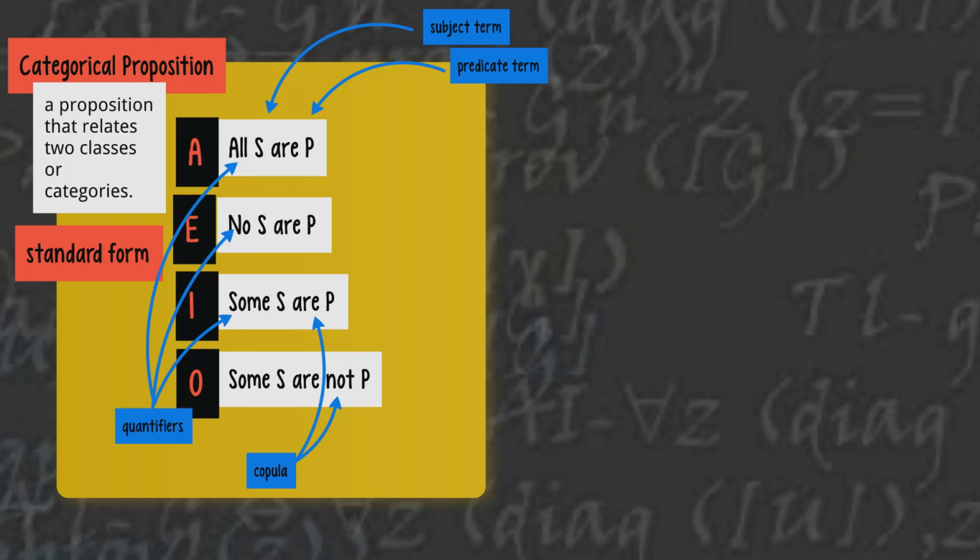And if we were Aristotle's students, we would be learning different rhymes and songs in order to keep track of the various different combinations of these propositions that can be used to form syllogisms that are, in fact, valid. Now, we are not going to do rhymes and songs. We're going to attempt to evaluate our arguments in a slightly different way. We're going to make use of Venn diagrams and rules.